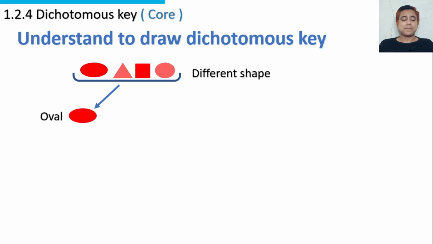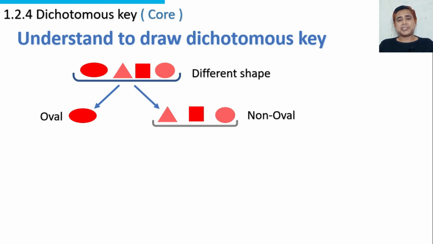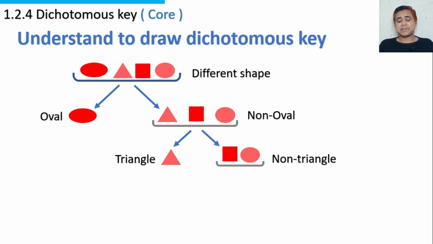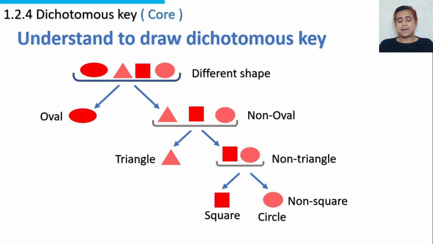At the first level, we separate the oval shape from all the other shapes. Now one shape is oval and the rest are non-oval. From the non-oval shapes, we isolate the triangle, and the rest are non-triangle. From these we separate a square, and the rest is non-square, that is a circle.